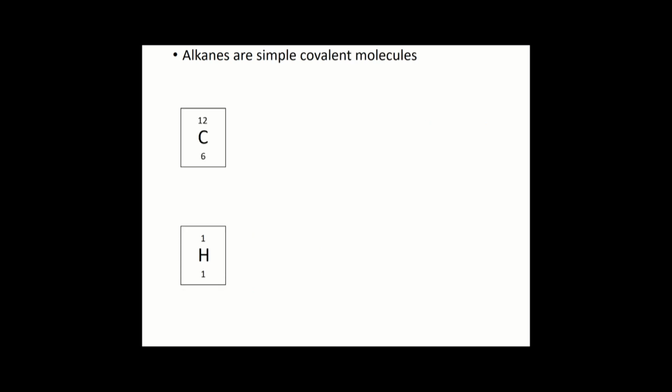So alkanes are made from carbon and hydrogen only, and we know that those are both non-metals. So because they're non-metals, they will form covalent bonds. Now, if you remember, carbon has 6 electrons from the periodic table, and it has therefore 2 electron shells. The innermost electron shell only fits 2 electrons onto it, and the outer shell fits 4 electrons, giving us our total of 6. Hydrogen has only 1 electron shell because it only has 1 electron. So we have that in that one shell.